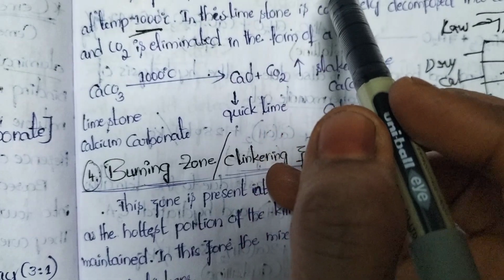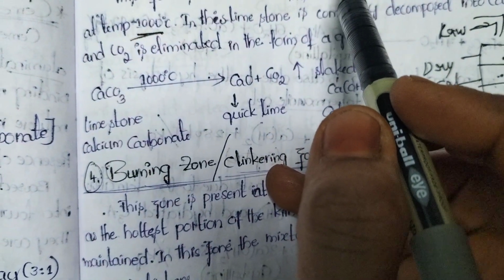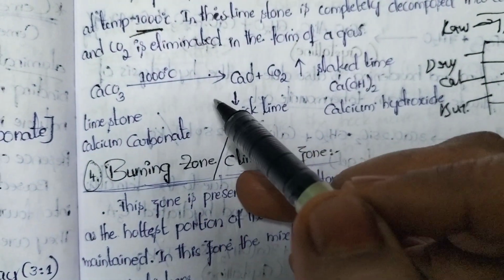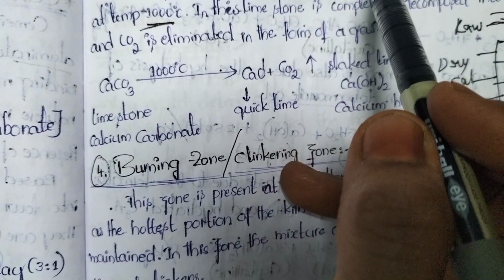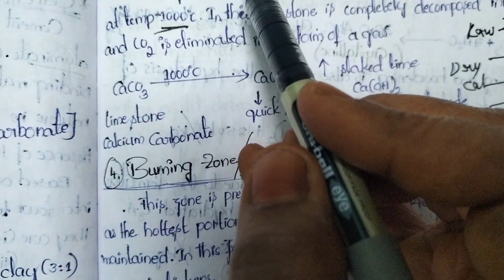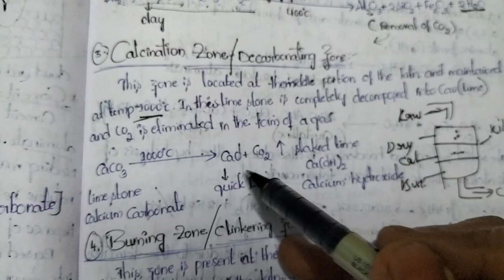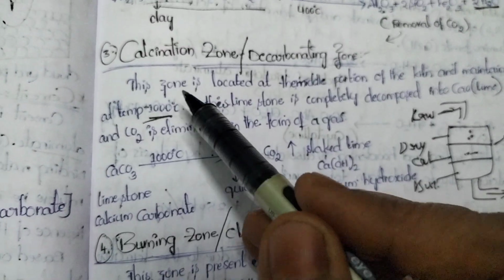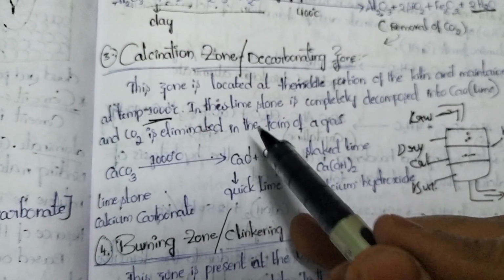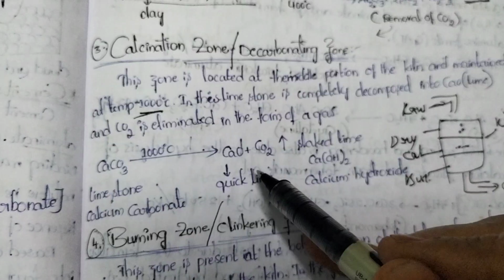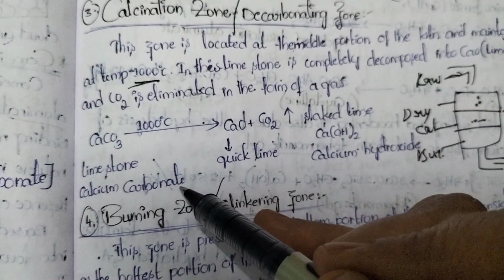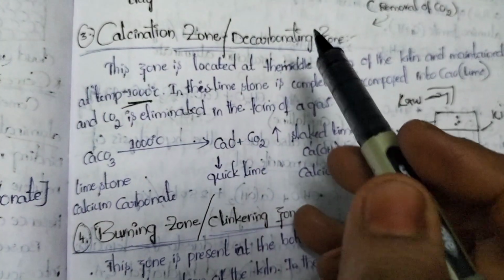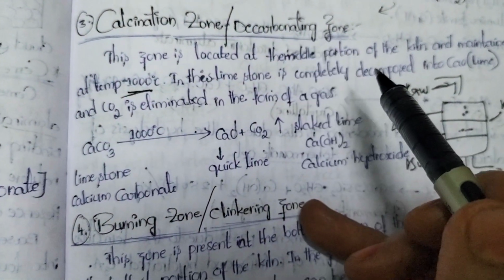That is why it is called the decarbonating zone. Carbonate, calcium carbonate, is decomposed. That is why it is called the decarbonating zone or calcinating zone. Calcinating zone means what? Removal of calcium oxide is happening. That is why it is called the calcinating zone, or separation of calcium happening. Decomposition of calcium carbonate happens, and that is why it is called the decarbonating zone.